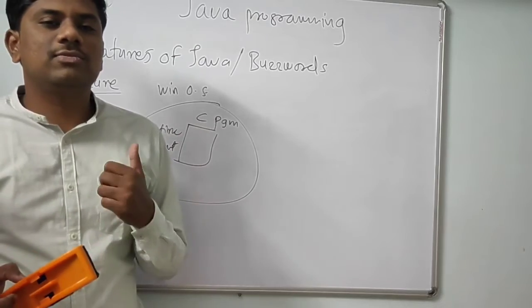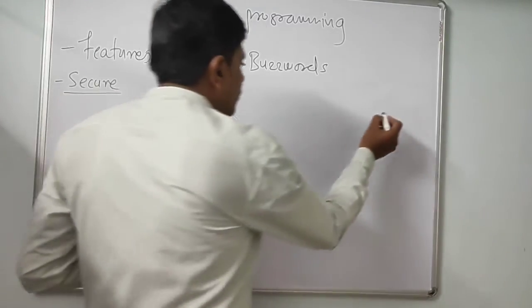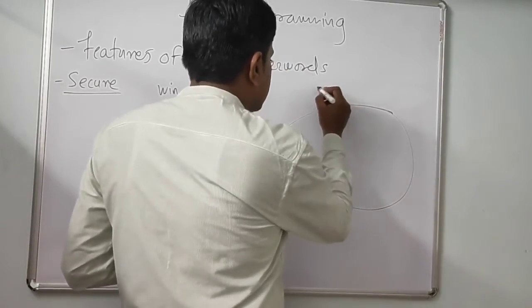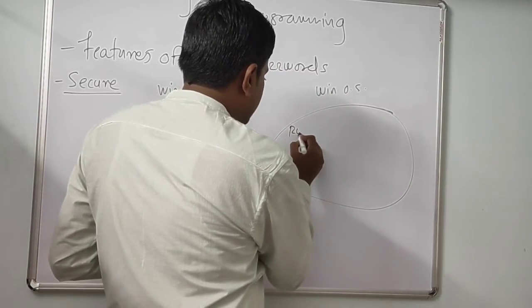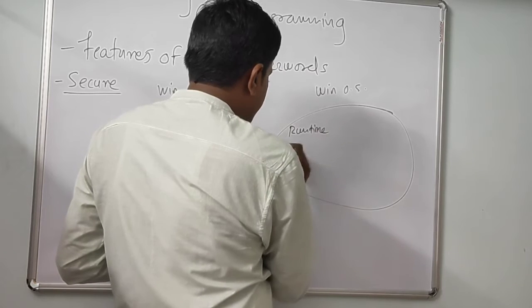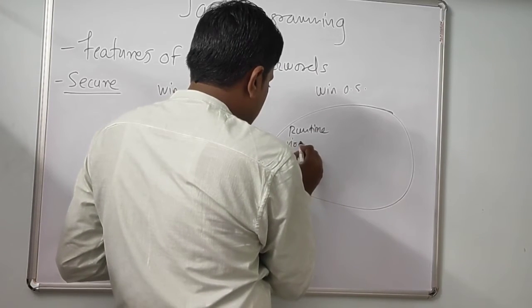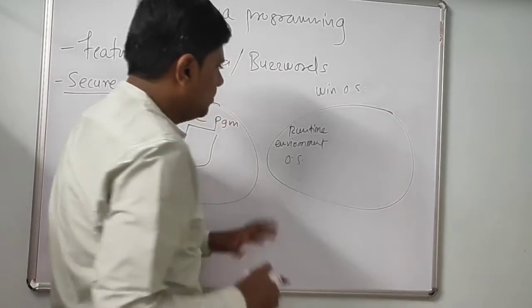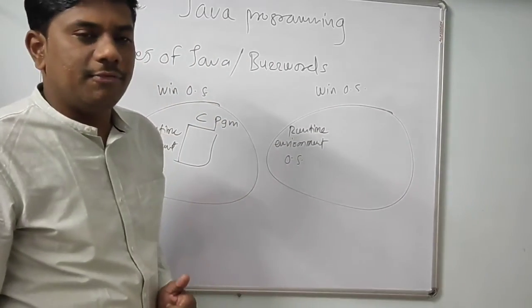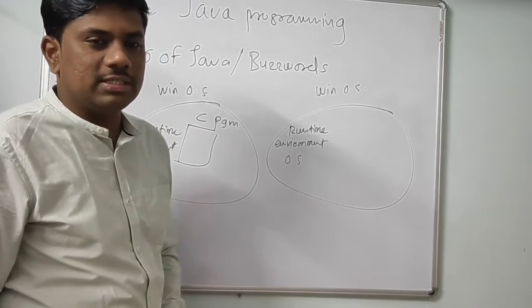But this is not the case with Java. Consider again the same figure, and suppose this is the runtime environment provided by the Windows operating system.